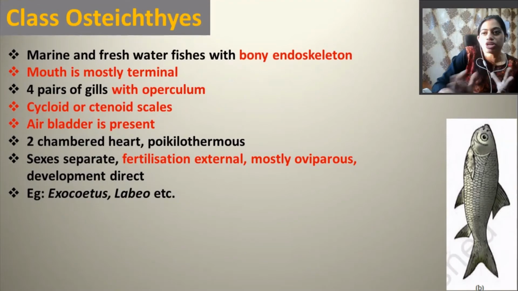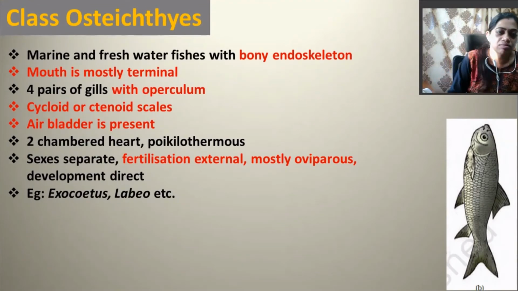Next, coming to the bony fishes, that means Osteichthyes. In Chondrichthyes, the endoskeleton is made up of cartilage, and here in Osteichthyes, they can be marine or freshwater fishes with bony endoskeleton. This is the first and foremost difference. Their mouth is mostly terminal, whereas in Chondrichthyes it is ventral.